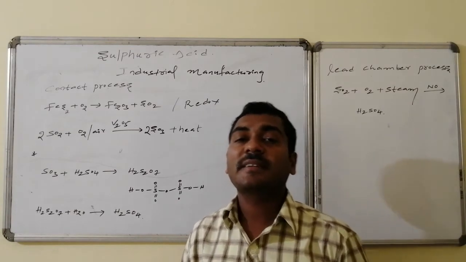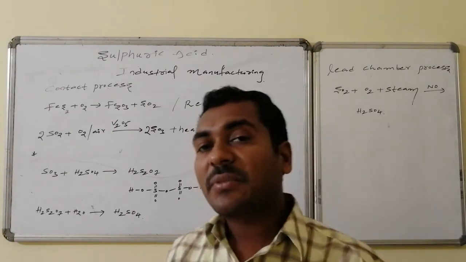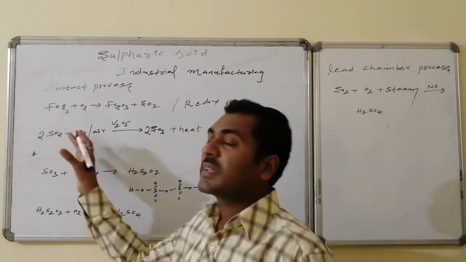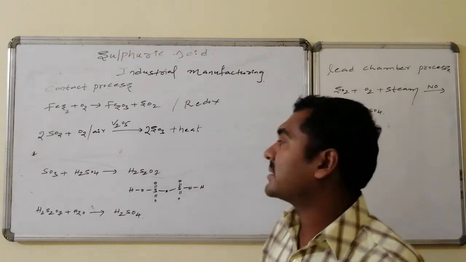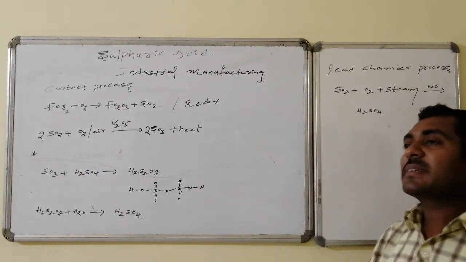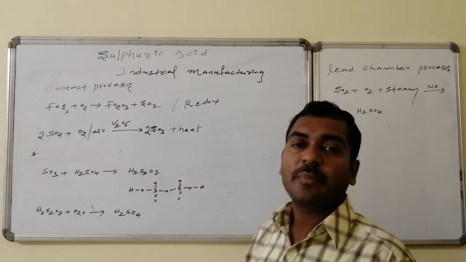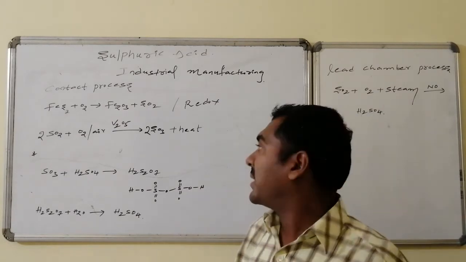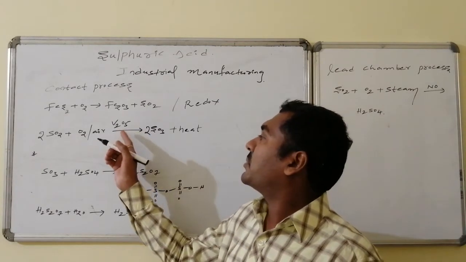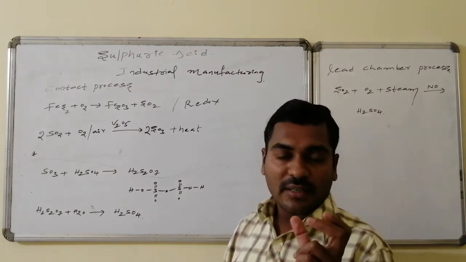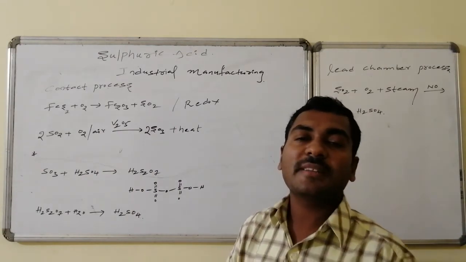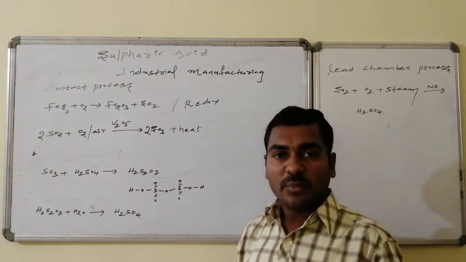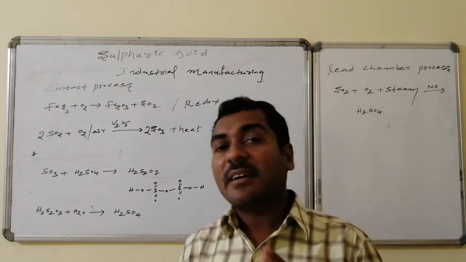Delta n is negative, so the reaction is favored by applying high pressure and maintaining low temperature, using a pure vanadium pentoxide catalyst and pure starting materials like sulfur dioxide and oxygen.